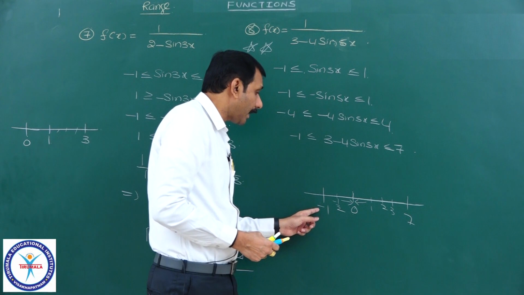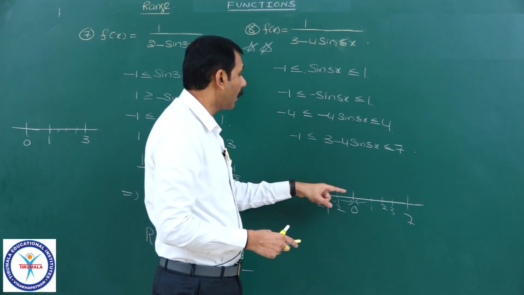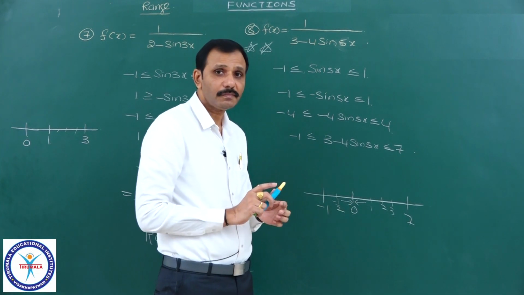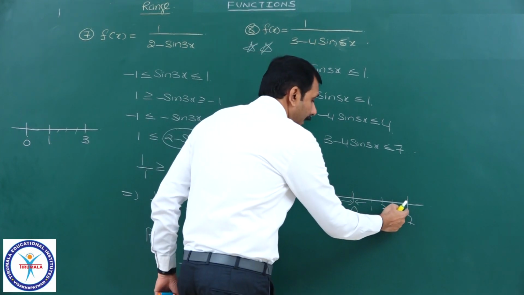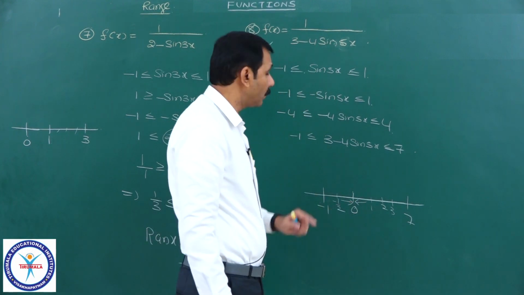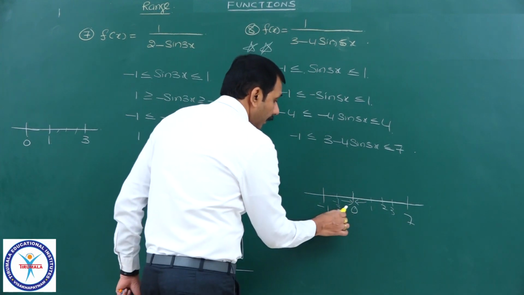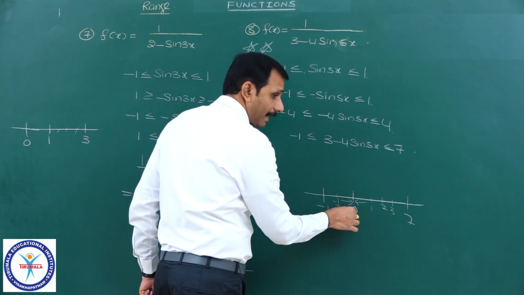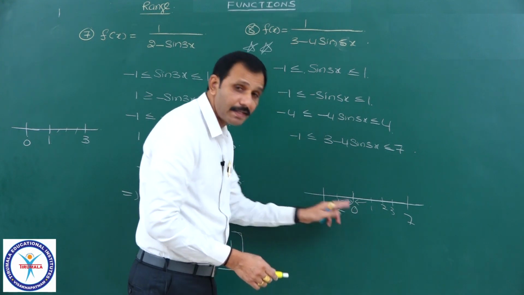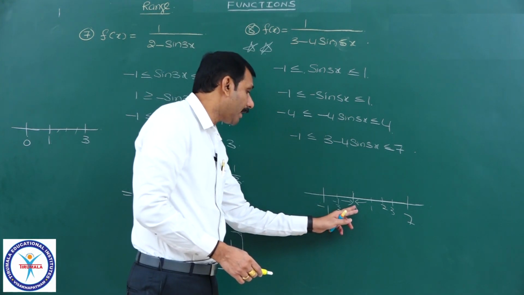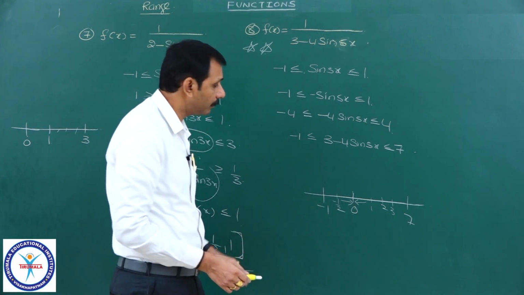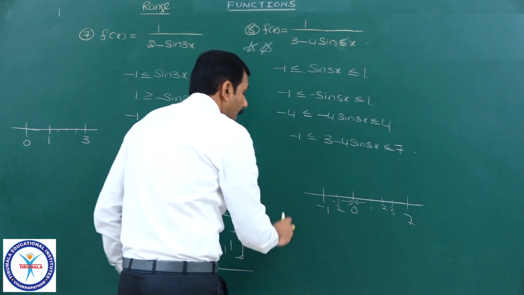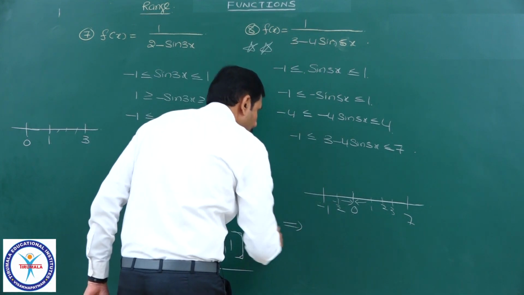So, you cannot write the reciprocal of this one as minus 1 by 1 comma 1 by 7, which is wrong. If you start taking reciprocals of all these values, it will be minus 1 by 1, minus 1 by 2 and so on, to minus infinity. That is decreasing. So, I can take minus infinity to minus 1, and here it will start from 1 by 7 to infinity, as I take the reciprocals of this.